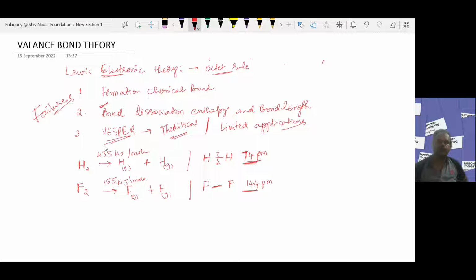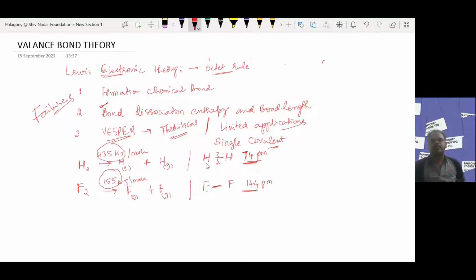Hydrogen requires 435 kilojoules per mole, whereas fluorine requires 155 kilojoules per mole. Why is there a difference in bond dissociation enthalpy, though both molecules have a single covalent bond and both share a single electron pair?